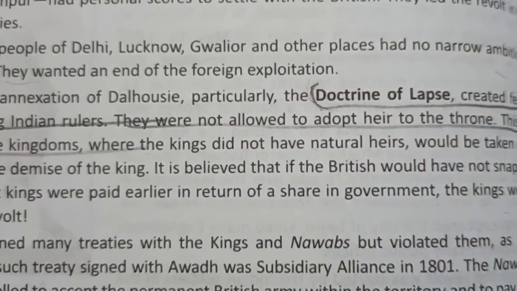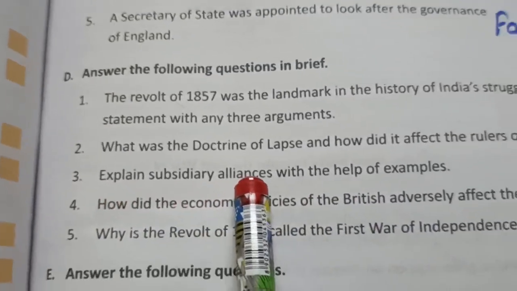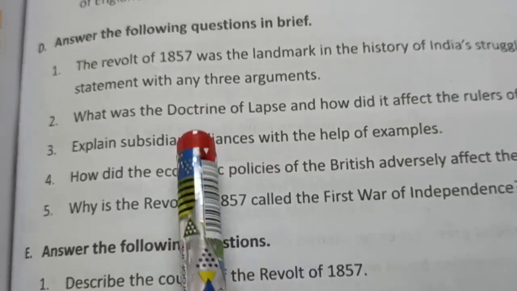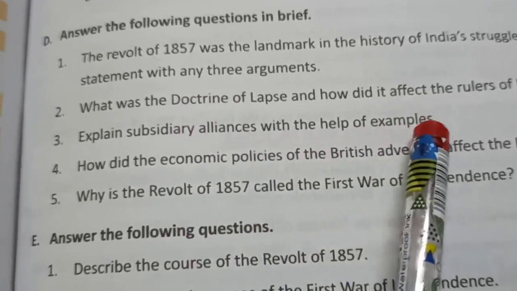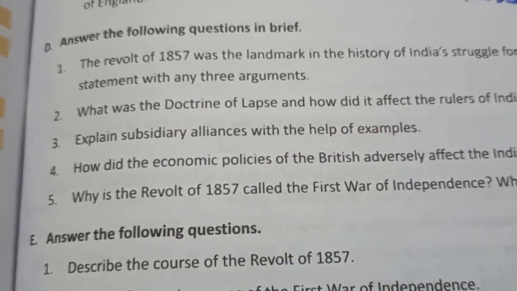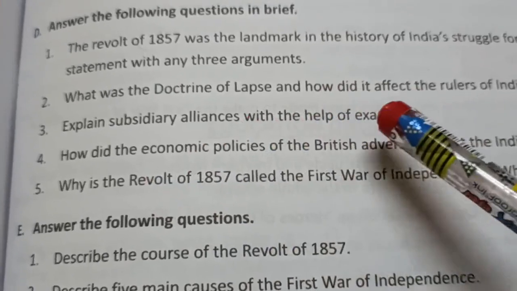Now come to the third question. The third question is, explain subsidiary alliances. Subsidiary alliance was a policy that you have to explain with the help of examples. Means example also you have to give, on which place this policy was introduced.